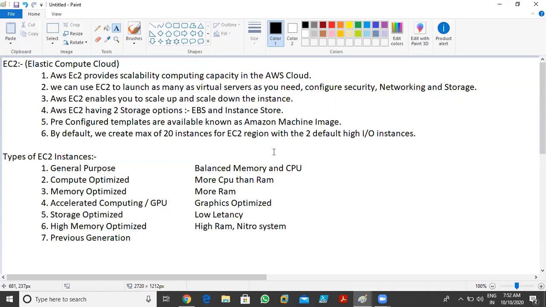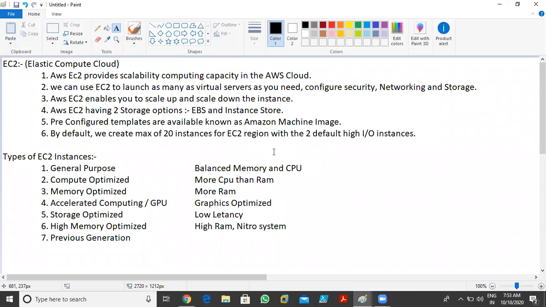Now, memory optimized means that we need more RAM relative to CPU. Like imagine I want 32 GB of RAM, 64 GB of RAM, or 128 terabytes of RAM. So we can go for that much RAM. I'm just giving you an overview in this session. We can read these instances in more depth also. In that case, I will tell you how much RAM we can use in memory optimized, minimum and maximum, and how much CPU we can use in compute optimized, minimum and maximum, like this.